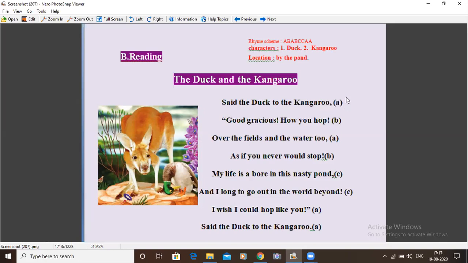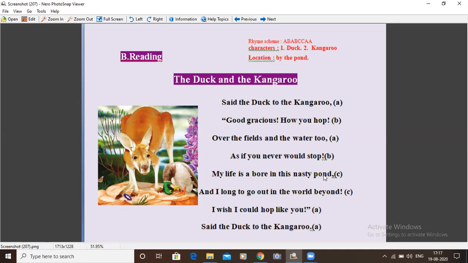So it is the same, A. Since it rhymes with this word, let us name it A. The last word in the next line is stop, and it rhymes with hop. So let us call it B. By now I hope you understood.